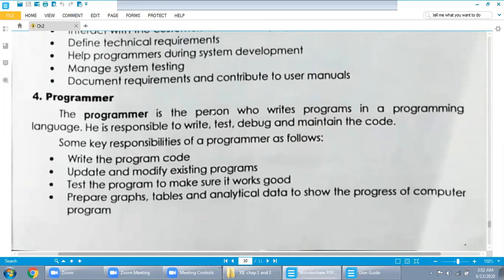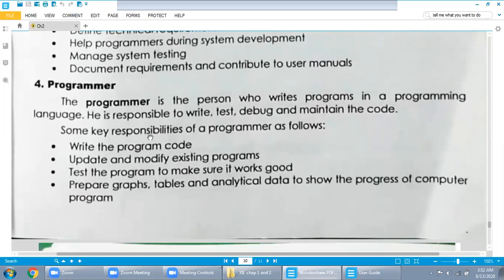Next one is programmer. He is the person who writes programs in a programming language. Now in the next chapter, when you start C++, you can call yourselves programmers. He is responsible to write. Now the programmer is responsible to write, test, debug, and maintain the code.